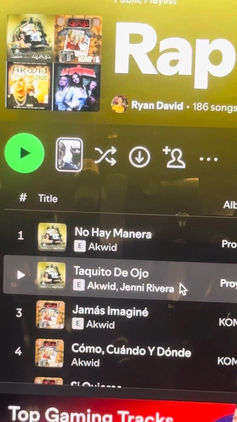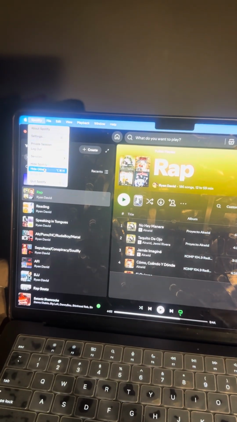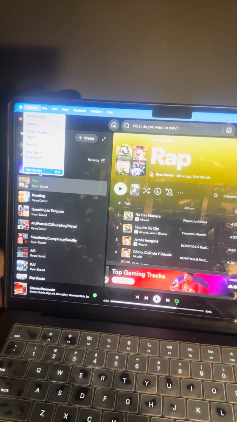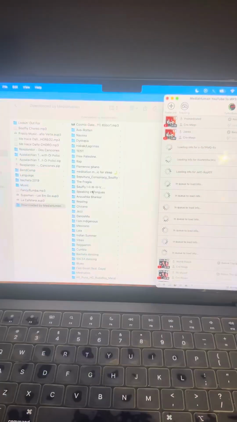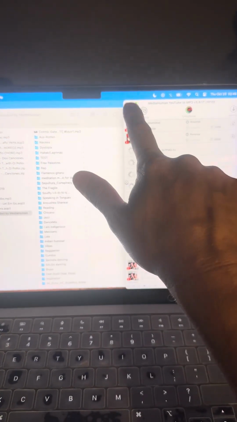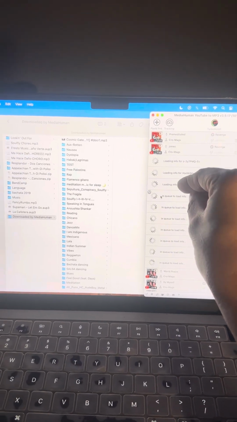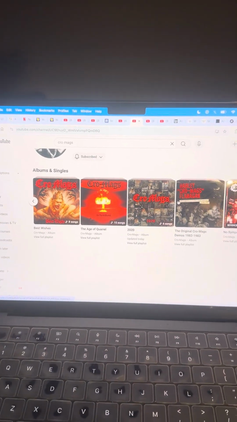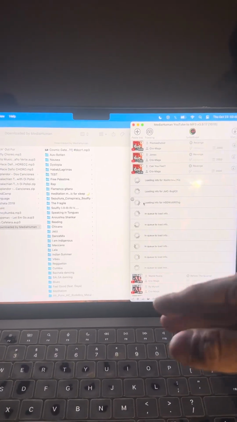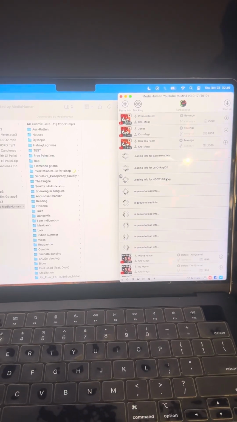I'm going to close this out because I no longer use Spotify. I have no more subscription. And then you can hit paste. The only difference is that it's going to look for the names of the songs in YouTube. It's actually going to pull it from YouTube, so you have to go back through the list and make sure that all the songs are correct.